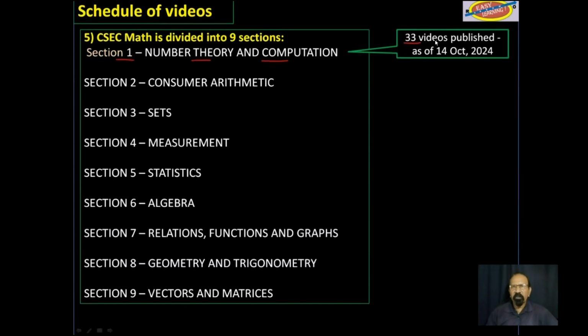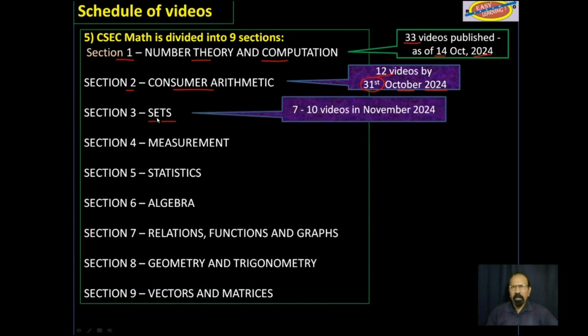All 33 videos have been published on YouTube as of the 14th of October 2024. I am now working on these 12 videos on Section 2, consumer arithmetic. And I hope by the 31st of October 2024, I will have those 12 videos up.